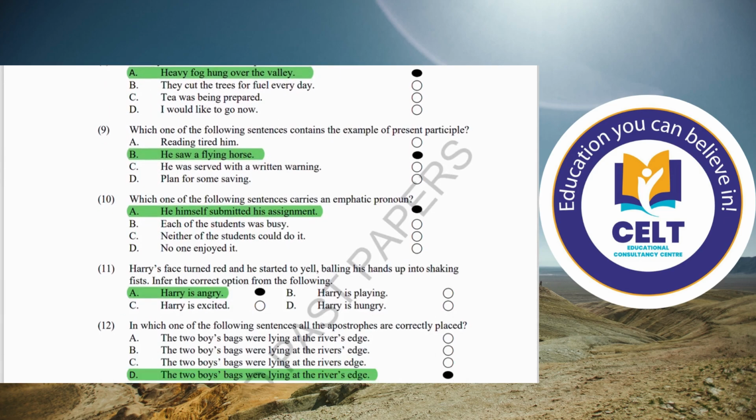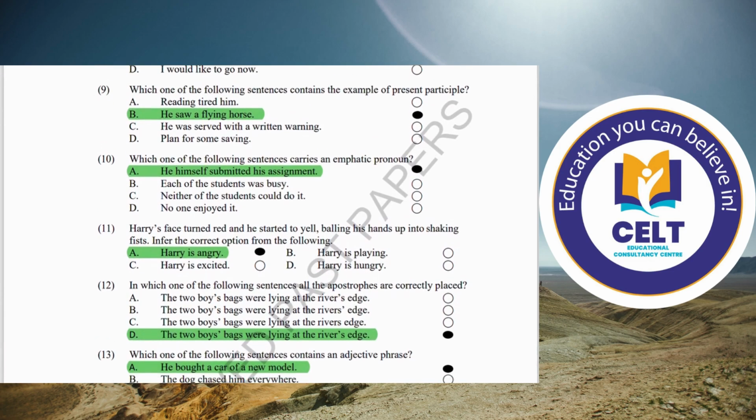Number 9, which one of the following sentence contains the example of present participle? Present participle means first form plus ing. So the option number B is the correct option. Dear students, you have to fill the bubbles very carefully. Do not overfill, do not double fill it, do not cross or leave any spot over the paper.